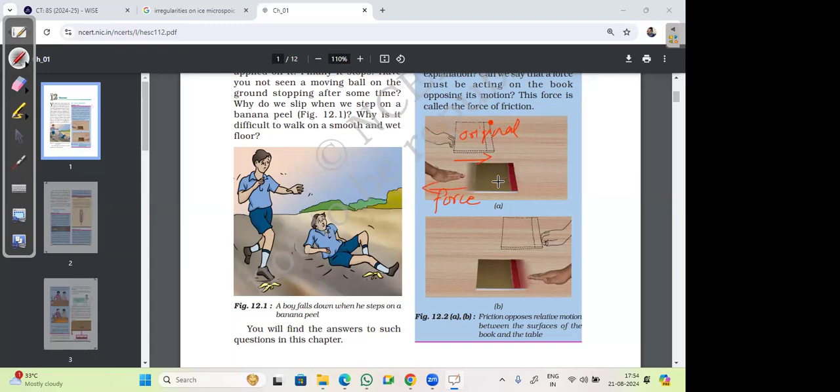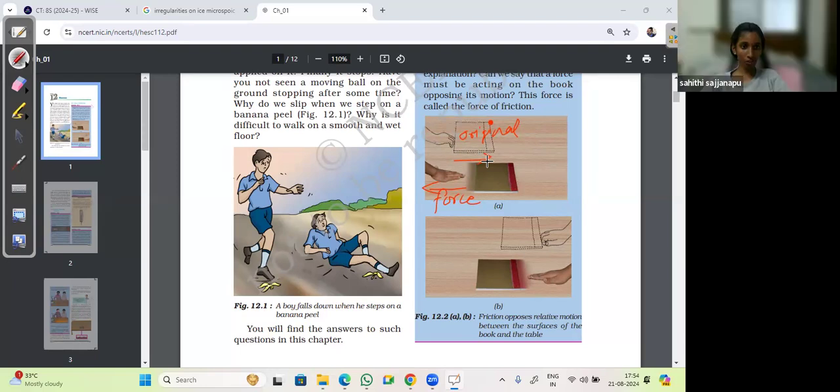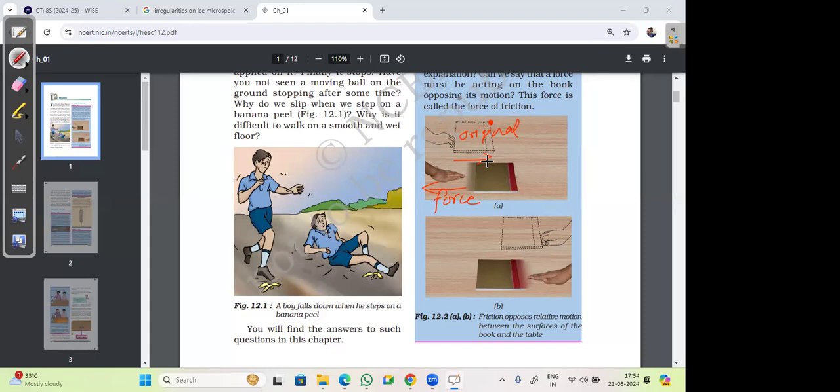So why did the book stop here? When I pushed the book in the right direction, why did the book stop? Suppose I pushed this book in this direction towards the right. So why did it stop, Sreshta? Due to friction. It was due to friction that the book stopped.